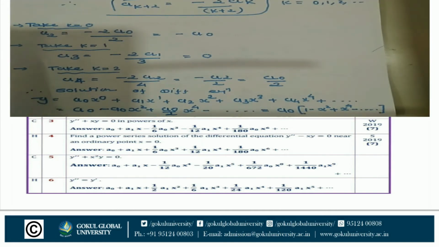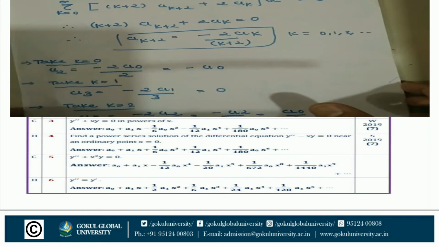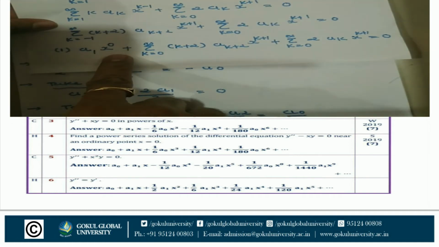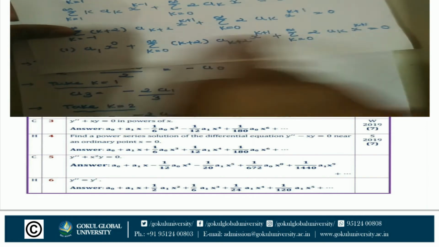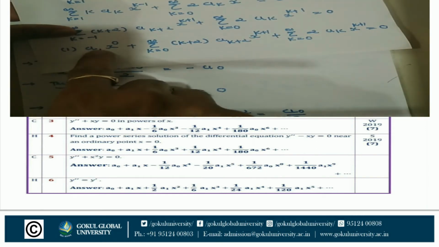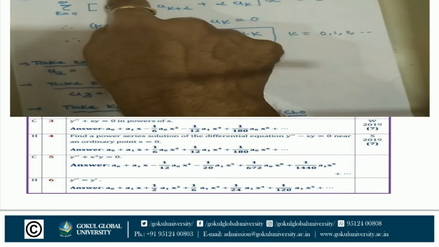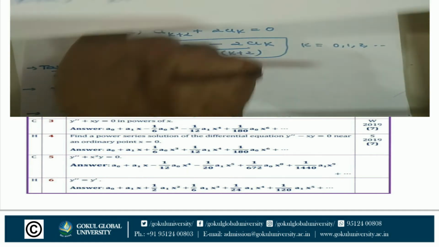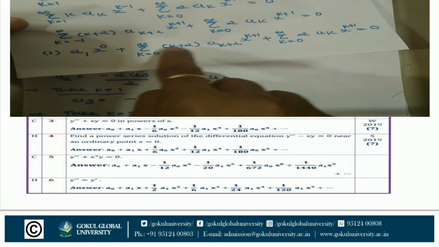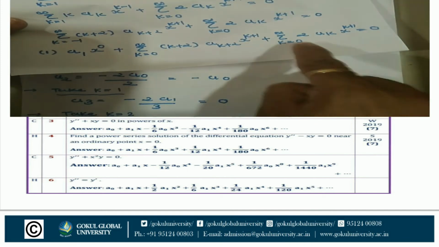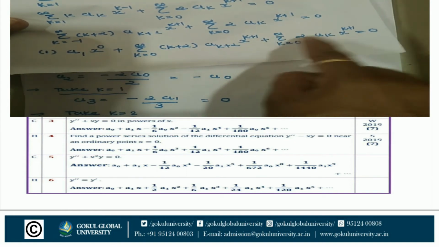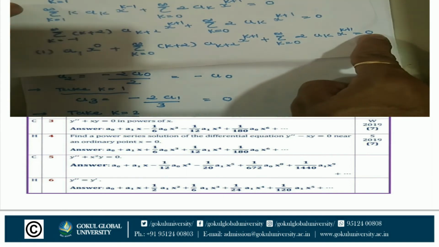Now for the same power of x, all the terms are divided. The first term is x raised to 0 power, which in these three terms is 1. So a1 x0 is equal to 0. That means x0 is equal to 1, so a1 is equal to 0. Next, sigma k is equal to 0 to infinity (k plus 2) a(k plus 2) x raised to k plus 2 plus sigma k is equal to 0 to infinity 2 ak x raised to k plus 1 is equal to 0.